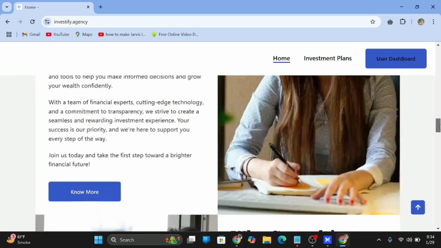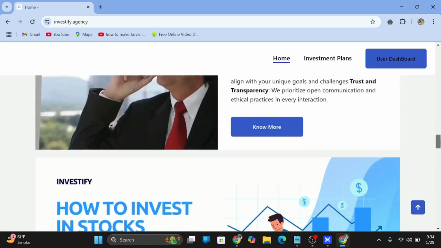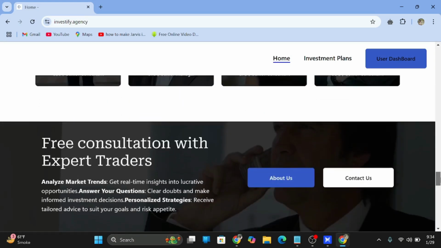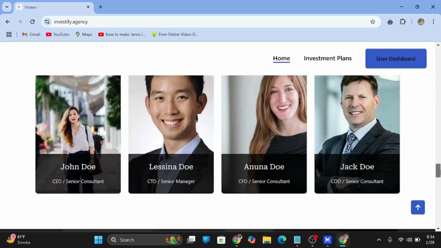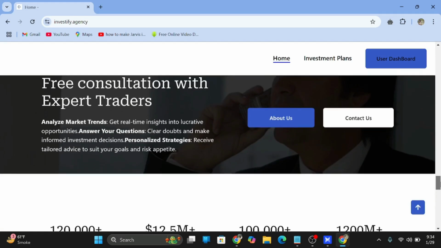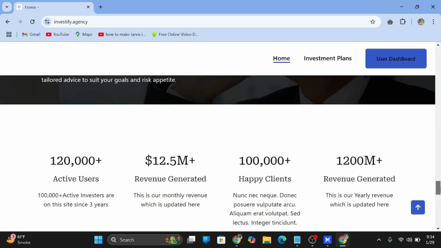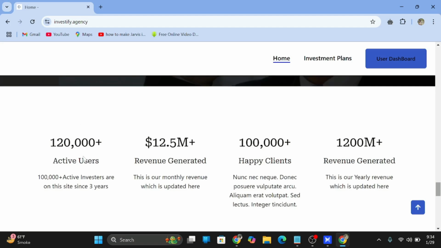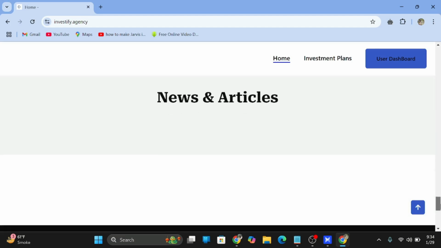Your team, about us of this company, and everything is mentioned in this site. On the homepage, the CEO, consultants, CTO, senior manager, every responsible person is mentioned. Here are the total active users, revenue generated, happy clients; each and everything is mentioned on this website homepage.